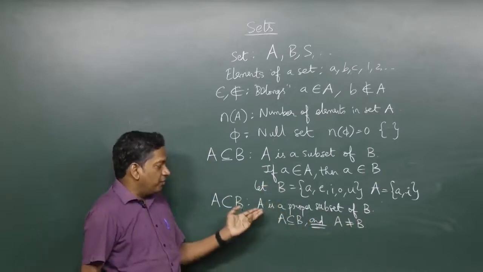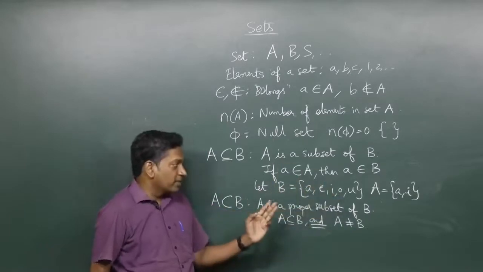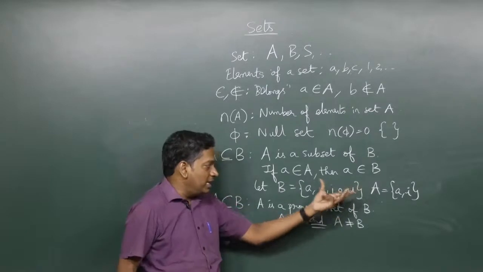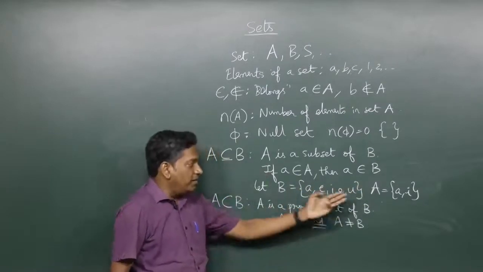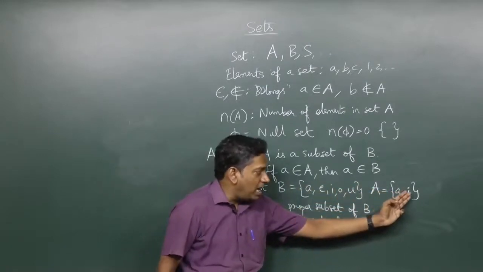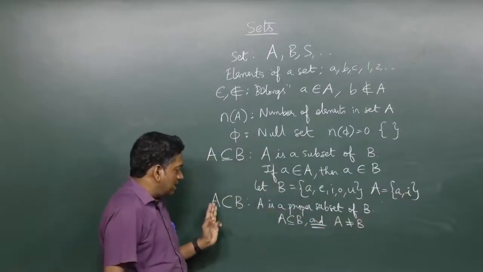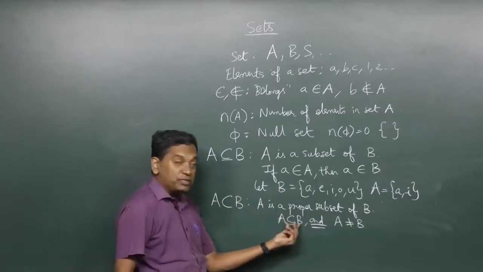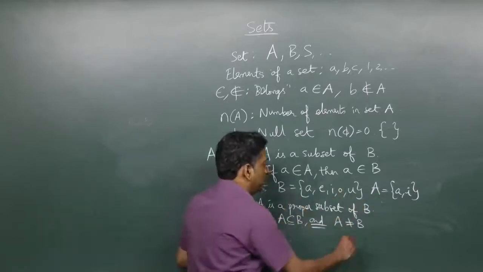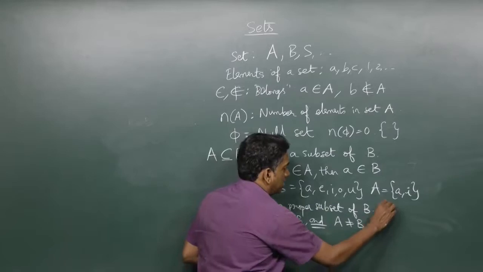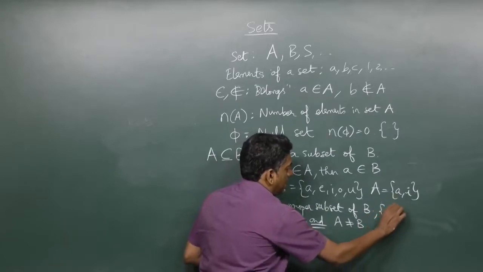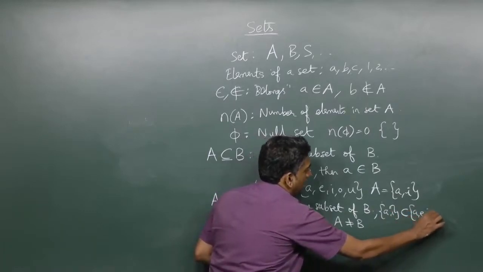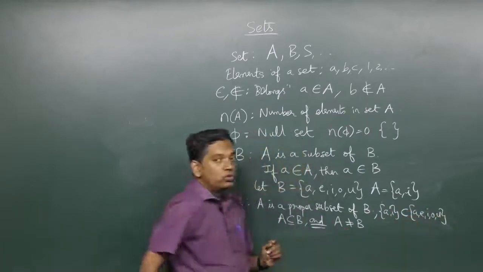Now, if for example B is this set, if A was also the set a, e, i, o, u, then A equals B. But if capital A is the set a, comma, i, then you can clearly see that A is a proper subset of B, because A is a subset of B and A is not equal to B. So we can say here a, comma, i is a proper subset of a, e, i, o, u.